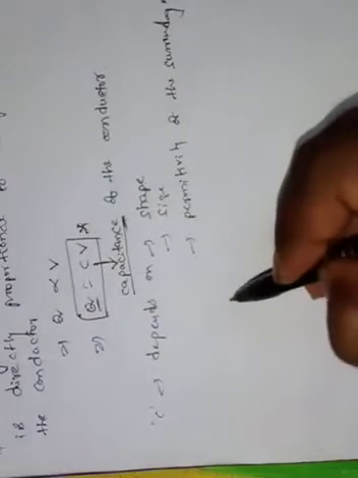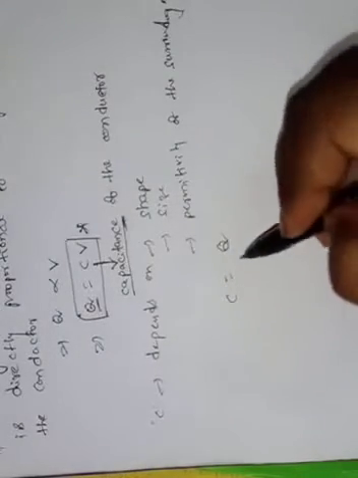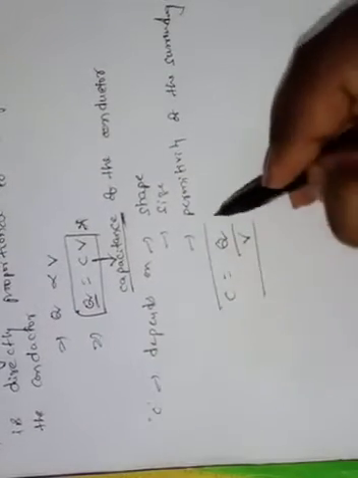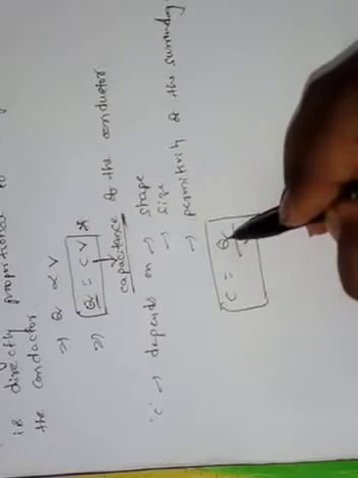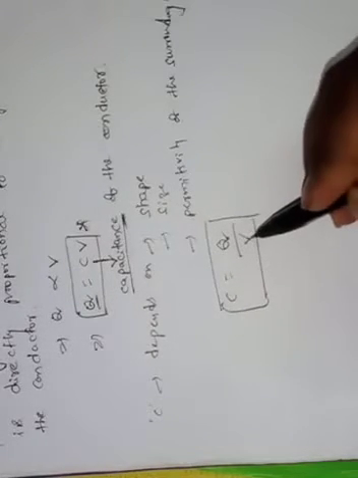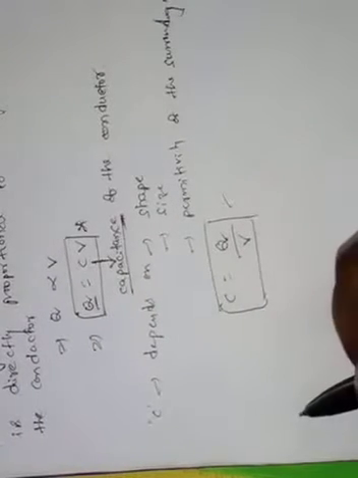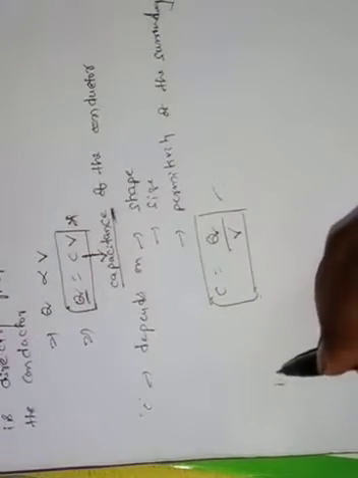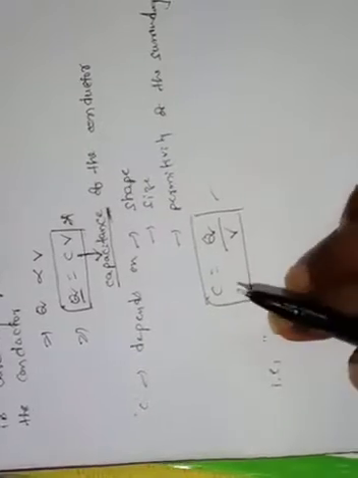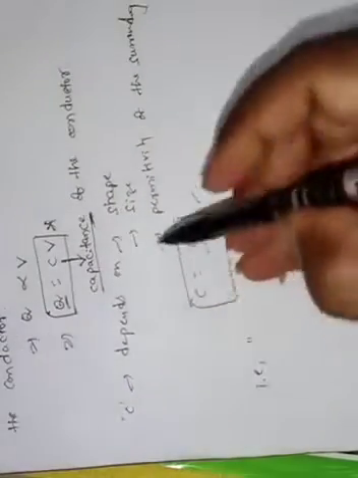From this equation we can write C is equal to Q by V. What is Q? Charge on the conductor, and V is the potential of the conductor. Here from this equation we can define the capacitance of the conductor; this is the most important definition.